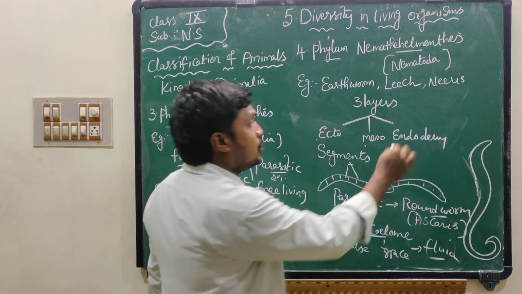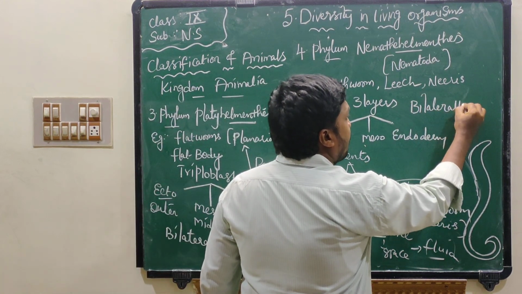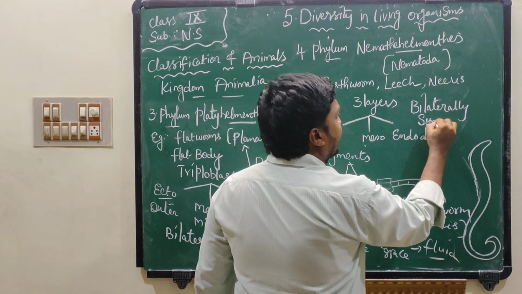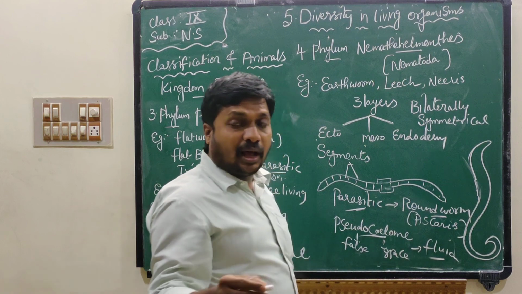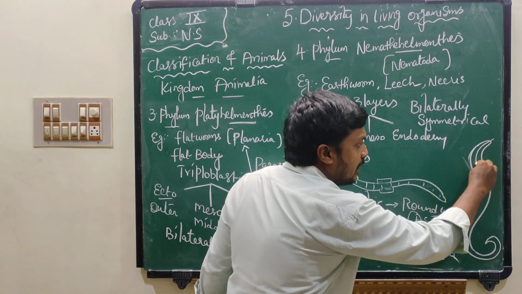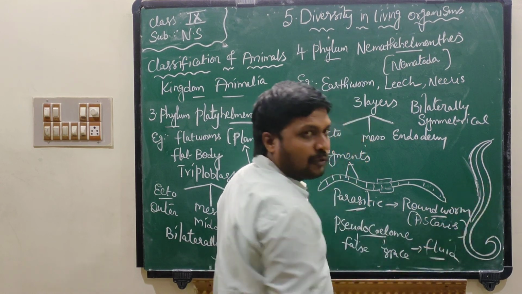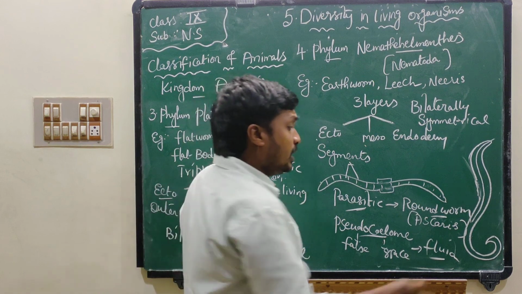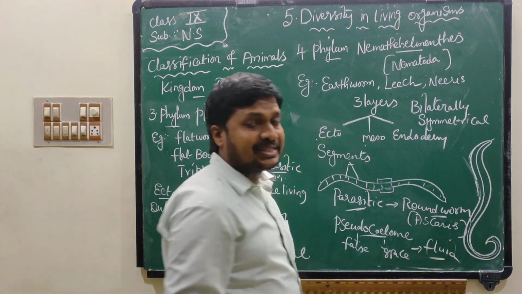They also show bilateral symmetry. What is meant by bilaterally symmetrical? If you cut the organism in the center or middle of the organism, two equal halves, right and left, will be produced. This is called bilaterally symmetrical.